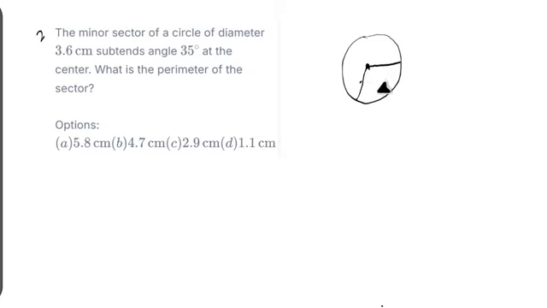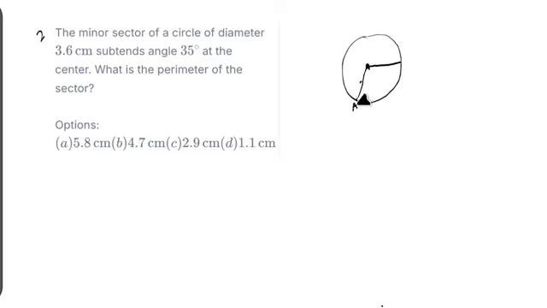The region between two radii and a circumference is called a sector. The region here is called a sector. This place to this place is a radius, and this place to this place is a radius. The perimeter is the addition of all these parts.